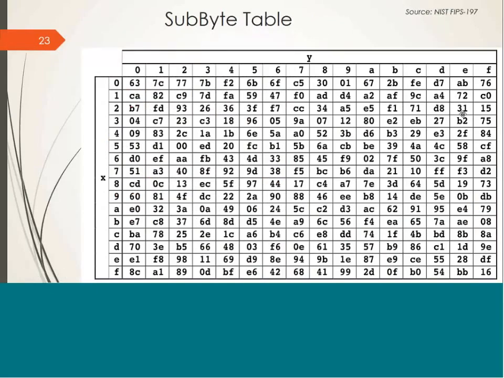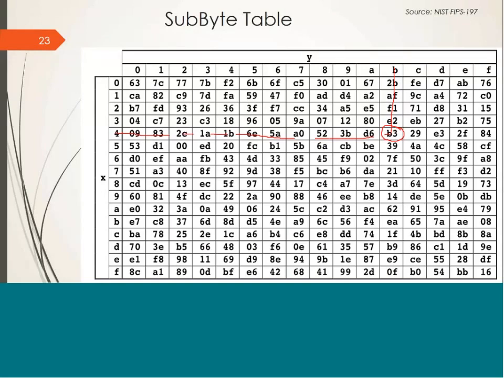So this is your SBox table. So 4B. So that means you have to look into the 4th row and you have to look into the 5th column, and the point of the intersection is actually your answer. So the point of intersection is displaying this cell which is having value B3. That means we have to replace 4B by B3.